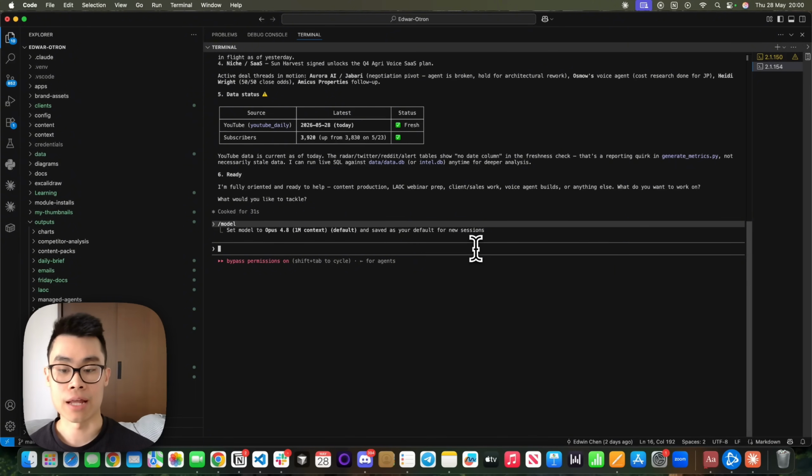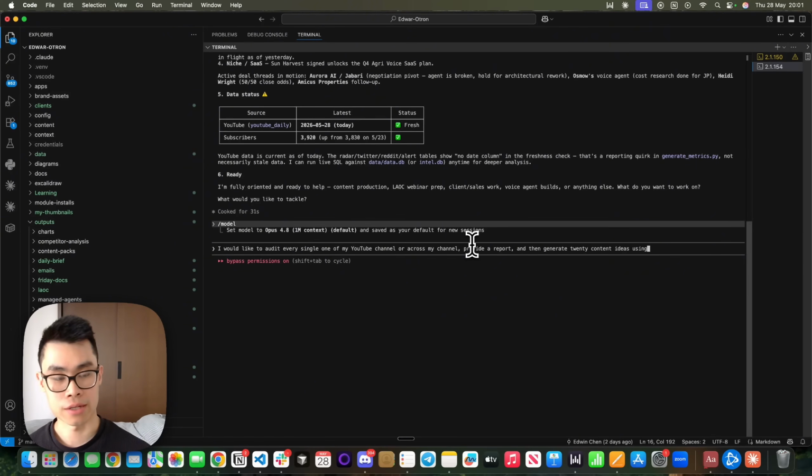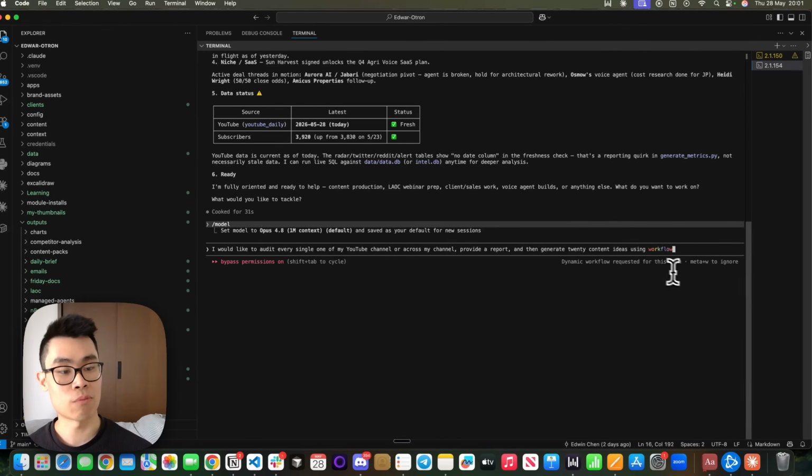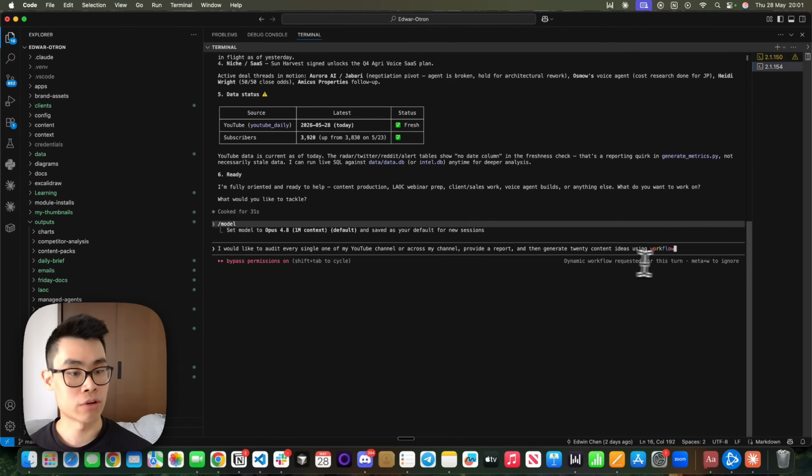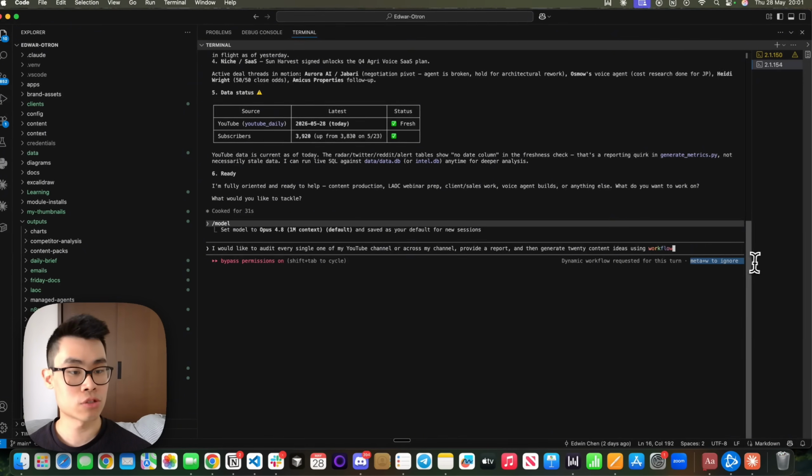So I'm going to say something like, I would like to audit every single one of my YouTube channel videos across my channel and provide a report and then generate 20 content ideas. Just say using workflow. This is the first way to prompt it, which is using workflow, as you can see. But as soon as I type workflow, it will say dynamic workflow requested for this turn. You can click this to ignore, but for now, I actually want to run this workflow. That's the first way to do it.